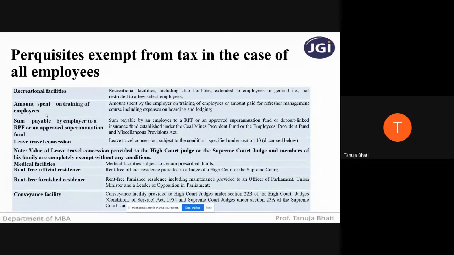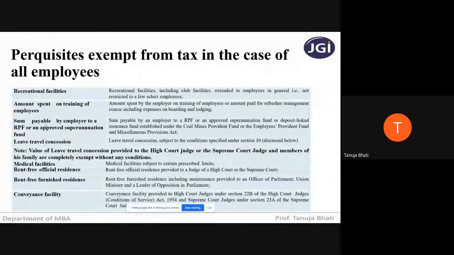Then amount spent on training of employees. Many a time the organization provides training to the employees on certain new aspects, or when he is a fresher, to train him as to how to go about working in the organization's working environment. When training is provided, it is exempt.